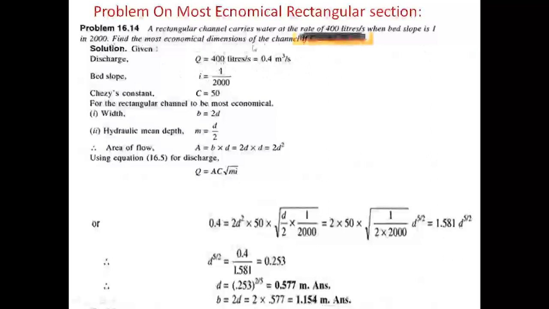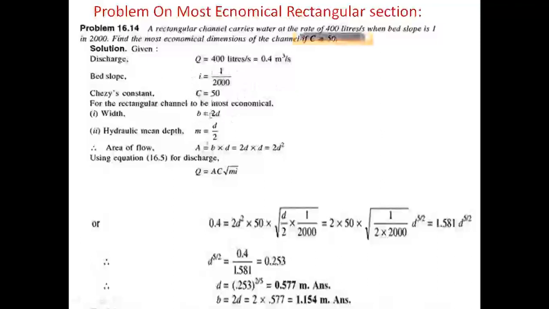Find the most economical dimensions of the channel.